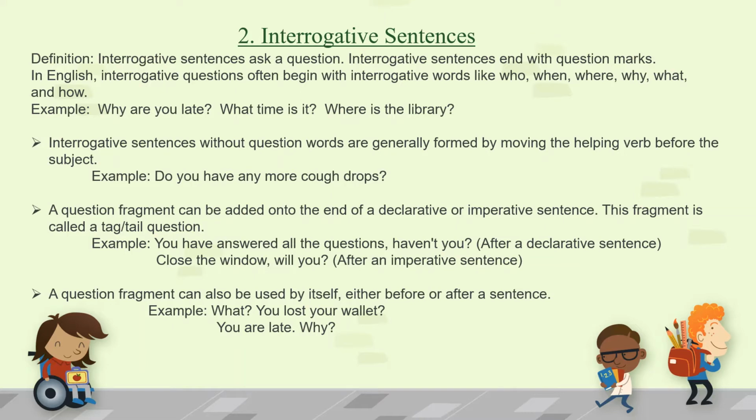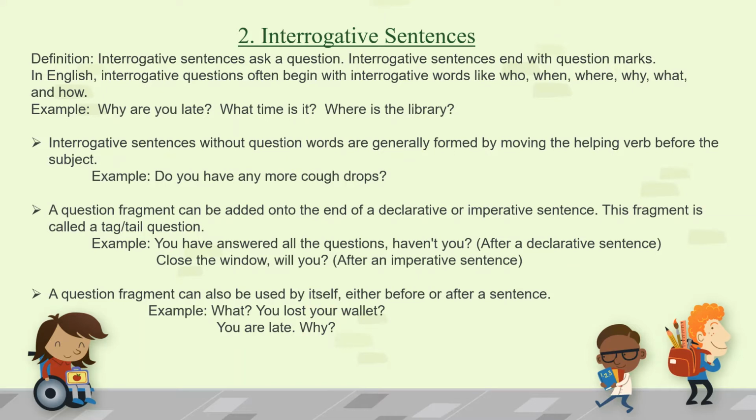A question fragment can be added onto the end of a declarative or imperative sentence. This fragment is called a tag or tail question. I hope all of you are familiar with tag questions since you had tag questions back in your SSC. You have answered all the questions, haven't you?